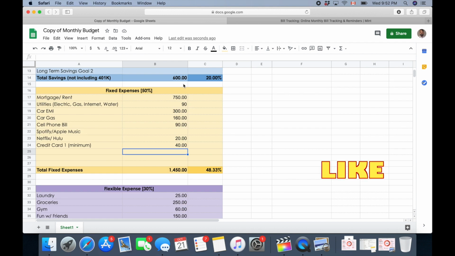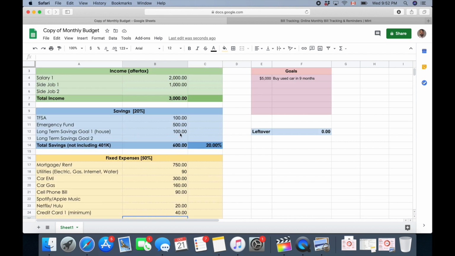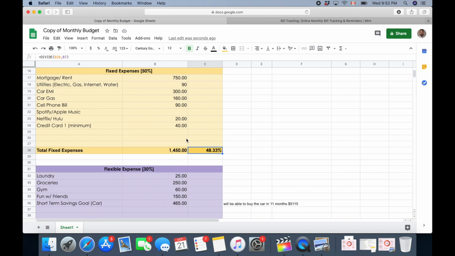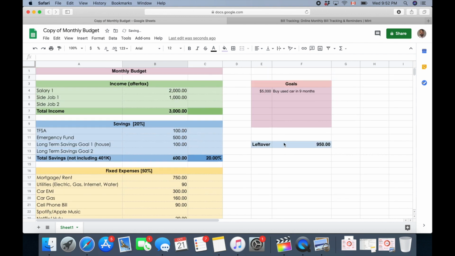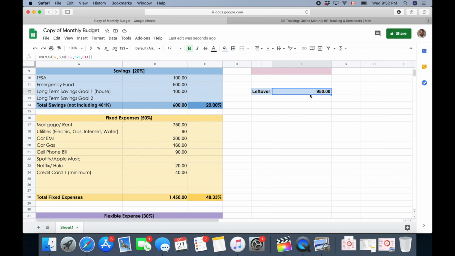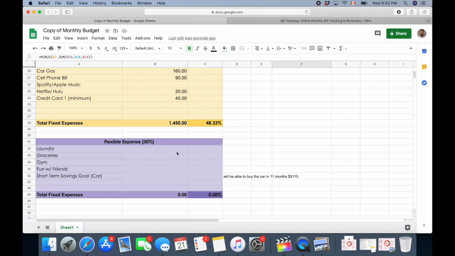So all of this makes up $1,450 of your $3,000 income. All right, so that's 48.33%. And what's left over? Let's say I take all of this out. So this is what's left over of your $3,000 income. It's your income minus the savings minus the fixed expenses. This is what's left. So in this, assume that on laundry maybe you pay $50 a month.